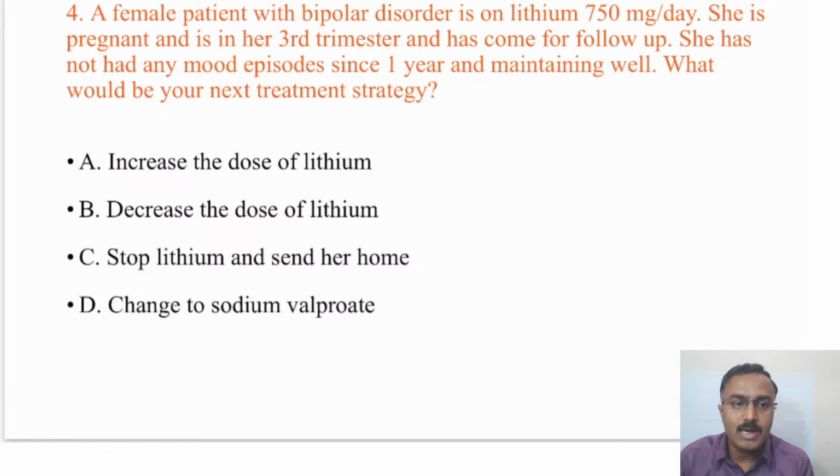She has not had any mood episode for about 1 year and is maintaining well. What would be your next treatment strategy? Any answers for this? Should we increase the dose of the lithium, decrease the dose of the lithium, stop lithium and send her home, or change to sodium valproate?